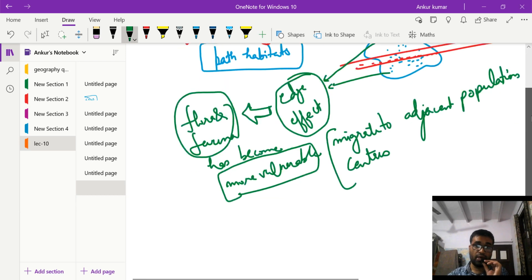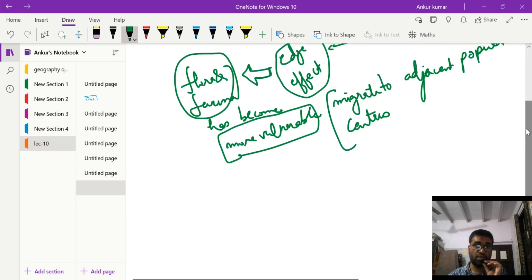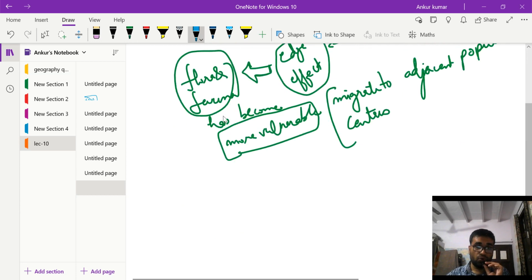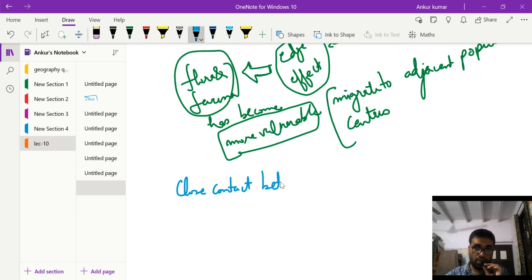So this process will lead to the formation of close contact between animals and humans.